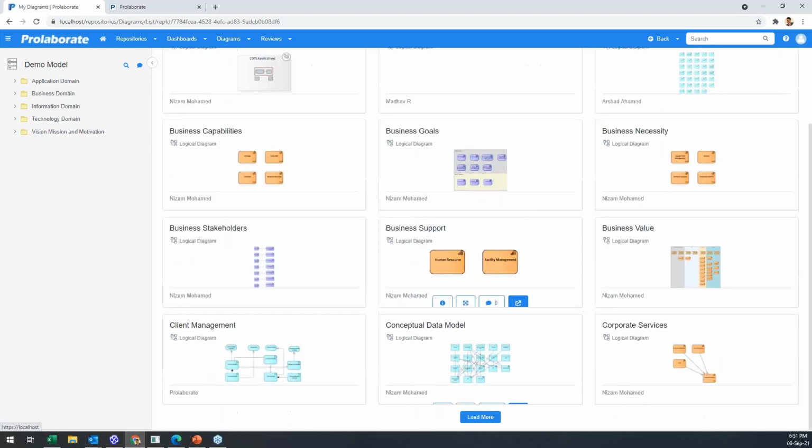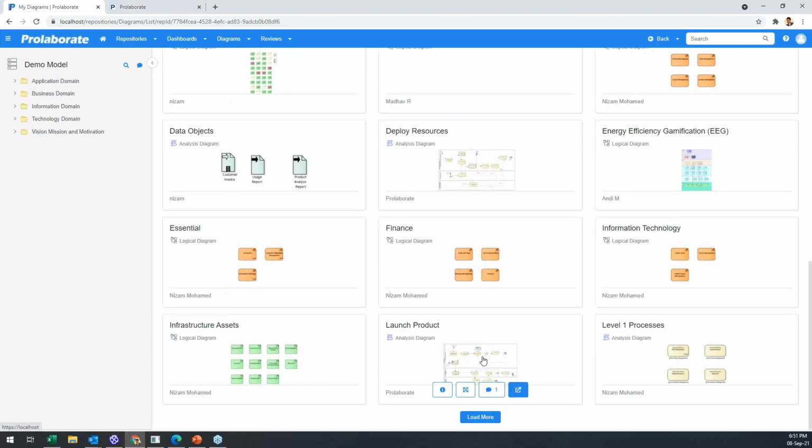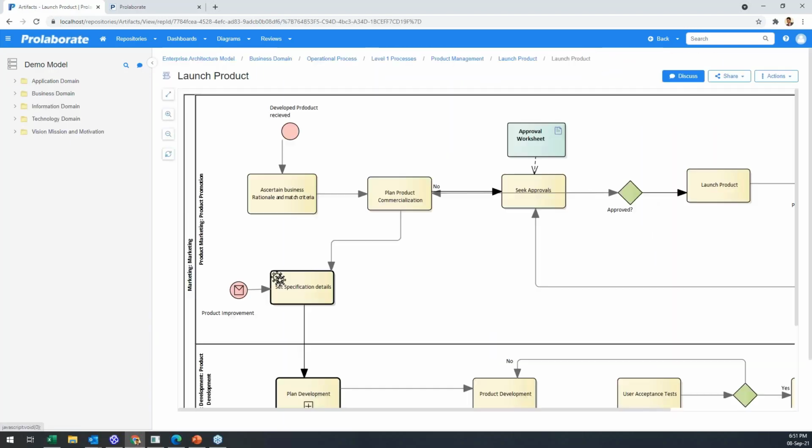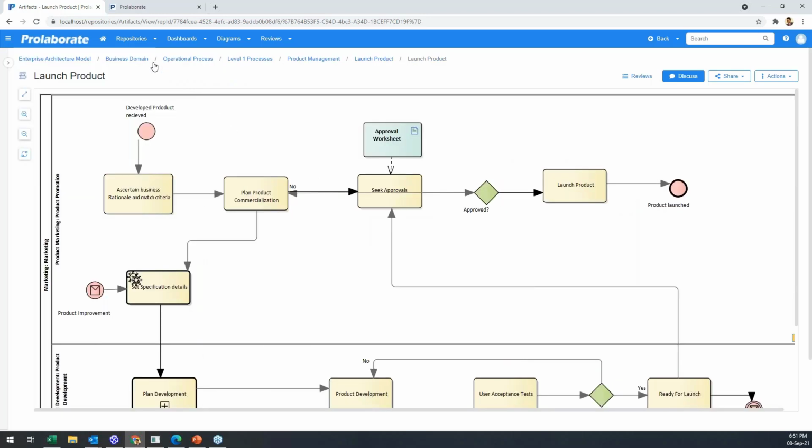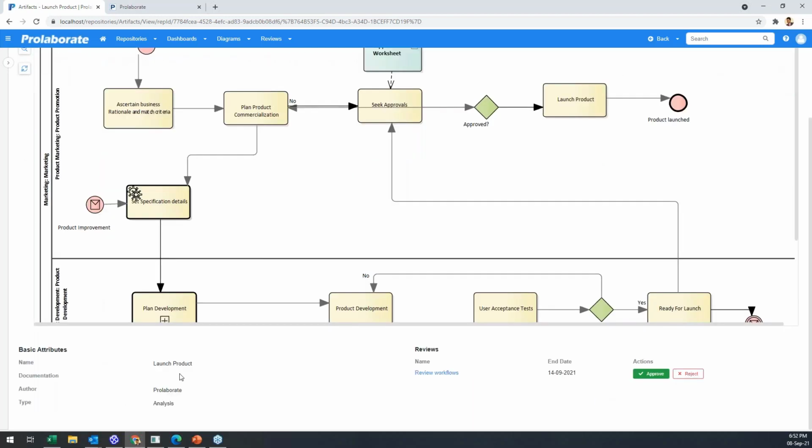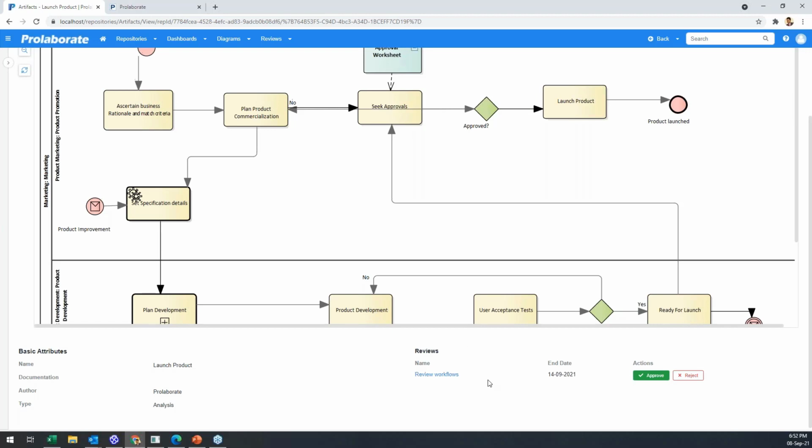Let's click on a process and have a look around. I chose a diagram, in this case a workflow or a business process. I want to know more. Maybe I'll collapse this to give you a better view. This is the new diagrams view. You could see all the tabs are gone, and if you want to know more, you can just scroll down. If there are any reviews, you could immediately see that as well.